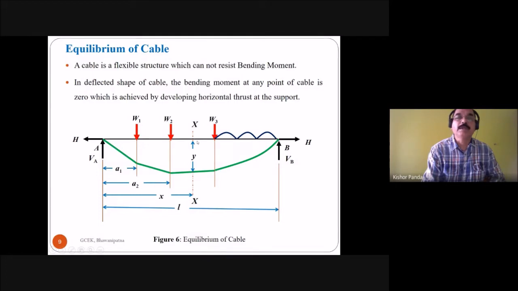This load is at a distance A1 from support A, and this load is at a distance A2 from support A. This is the section XX at a distance X from support A, and this is the vertical deflection.